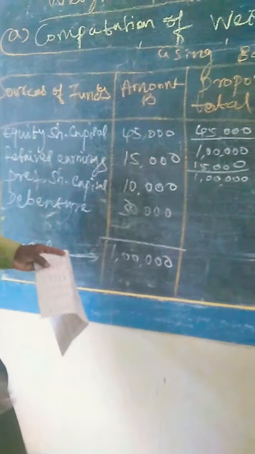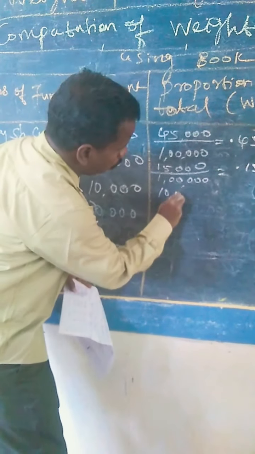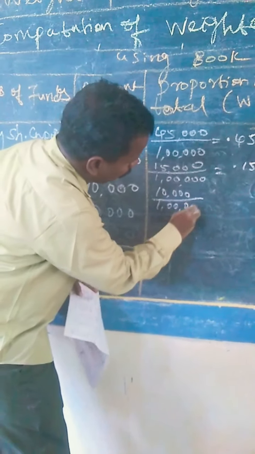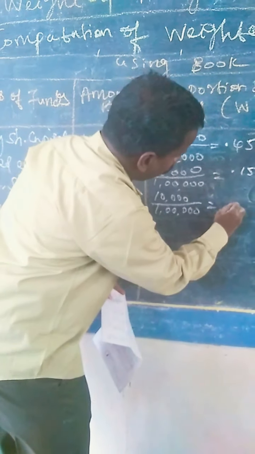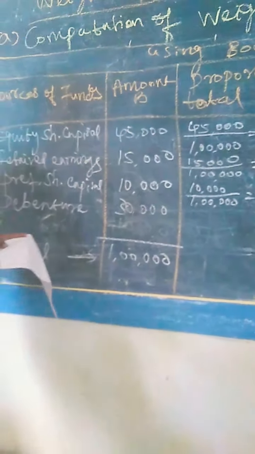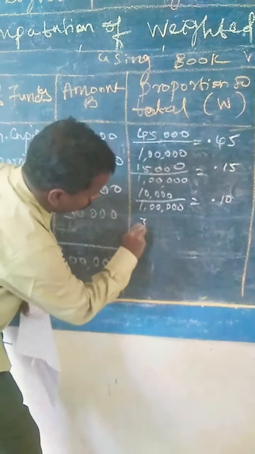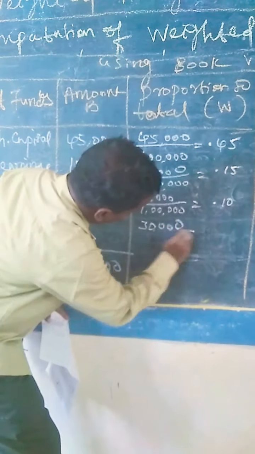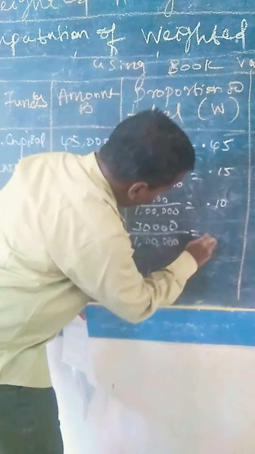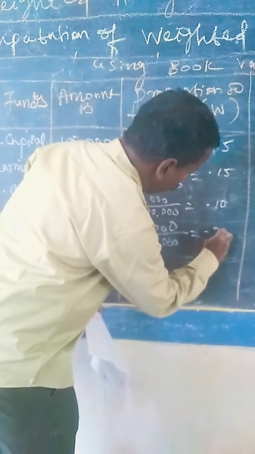Another one is preference share capital 10,000 rupees divided by total source of funds 1 lakh, equal to proportion to total 0.10. Then debentures 30,000 divided by total sources 1 lakh. 30,000 divided by 1 lakh equal to 0.30.